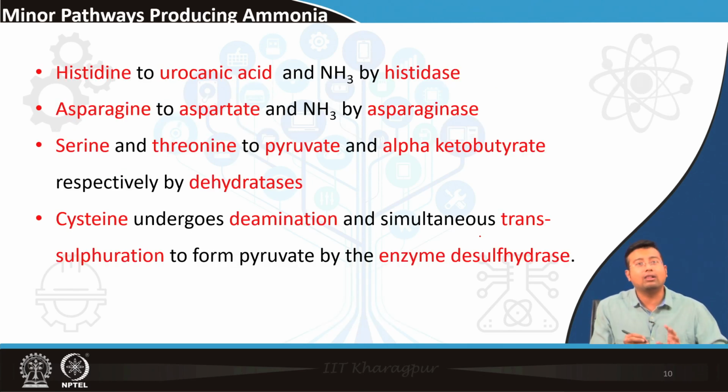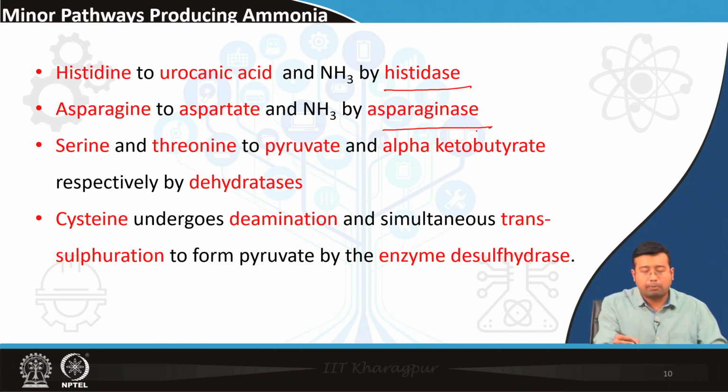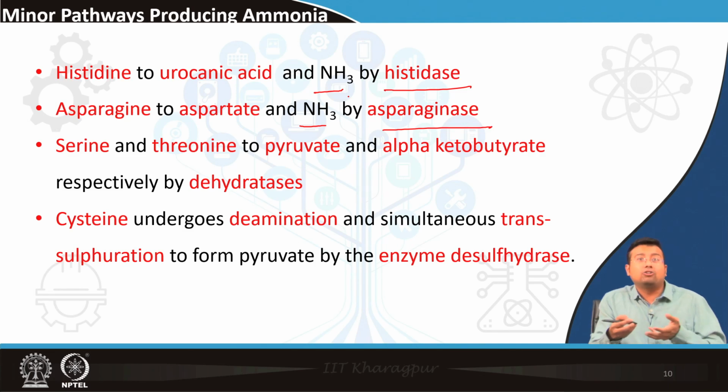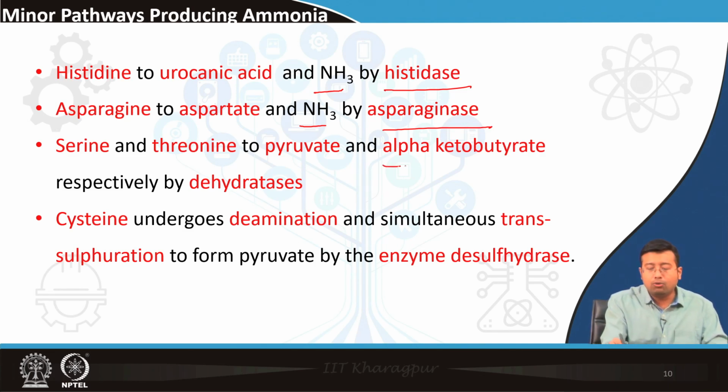Looking at all the other minor pathways of ammonia production, this is the rest of it. For example, histidine to urocanic acid by the enzyme histidase. Asparaginase acts on asparagine to produce aspartate and ammonia. Serine and threonine are converted to pyruvate and alpha ketobutyrate.